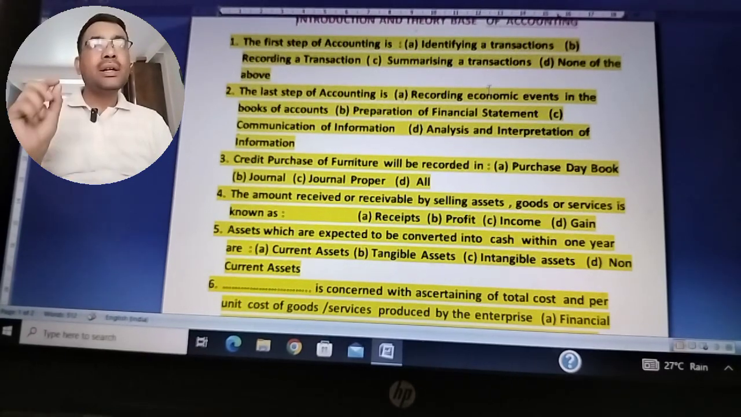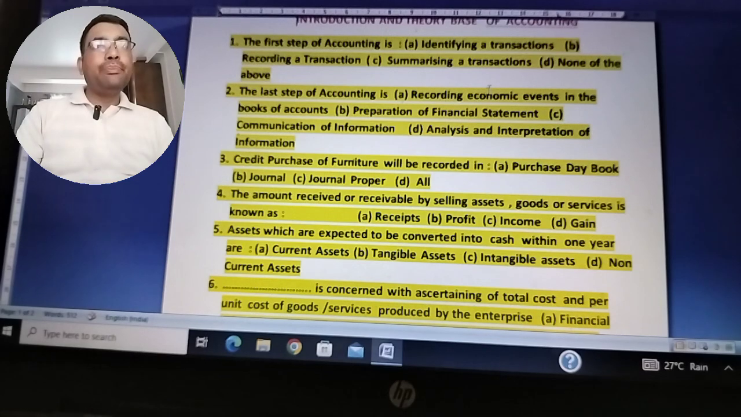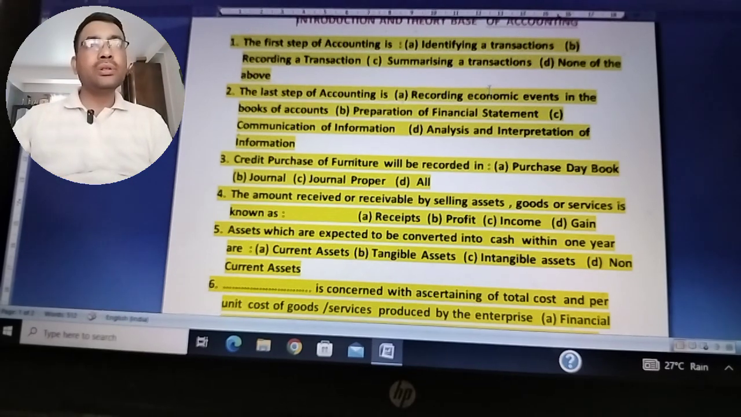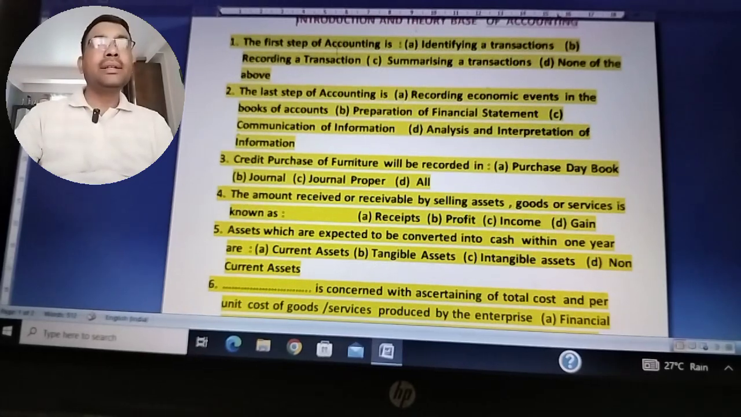So please get ready with your pen and paper, and you have to identify the right answer. You have to write the question number 1, the answer is A. I have not highlighted the right answer because you have to practice later on also. So the first step of accounting is identifying a transaction.